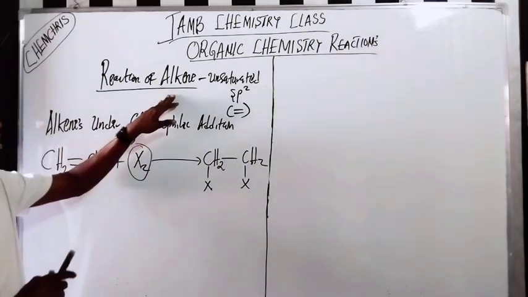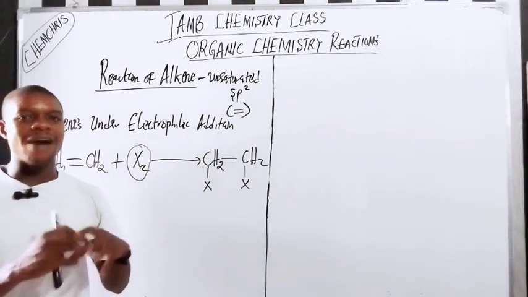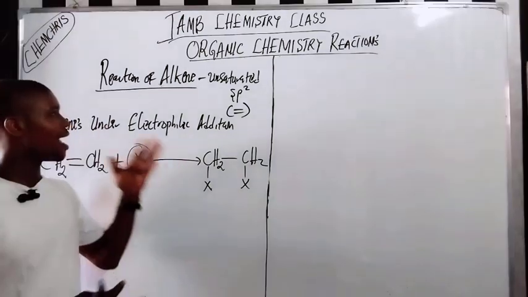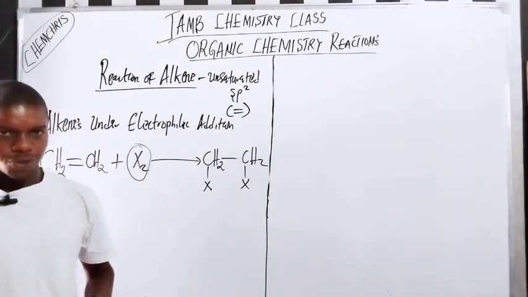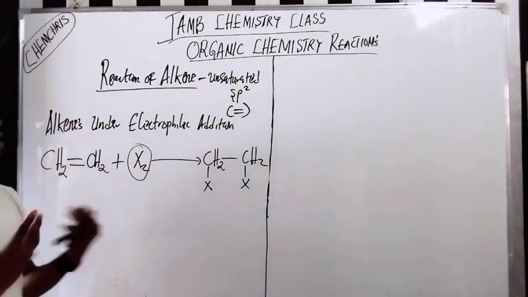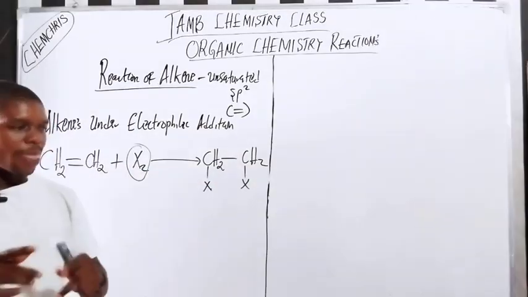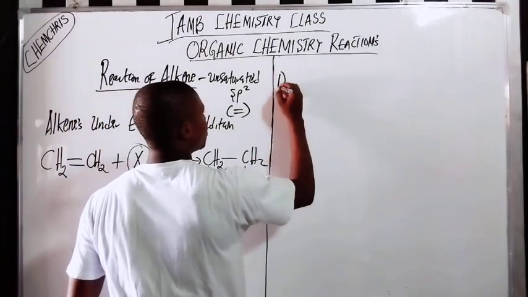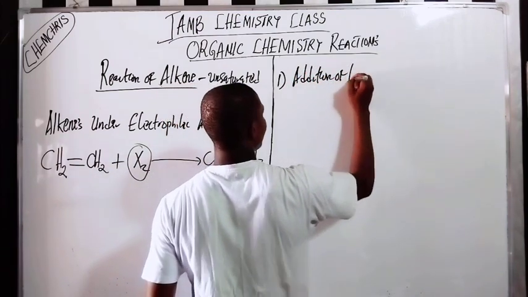What about alkynes? Alkenes and alkynes undergo similar reactions because they are both unsaturated. Just as alkenes have a double bond, alkynes have a triple bond. Do you get that? So we are talking about alkenes now. We are going to look at the types of addition reactions that alkenes undergo, and one of them is called addition of hydrogen.